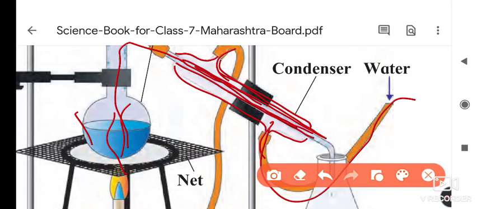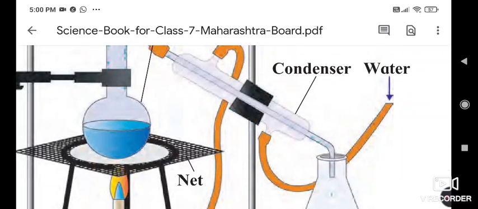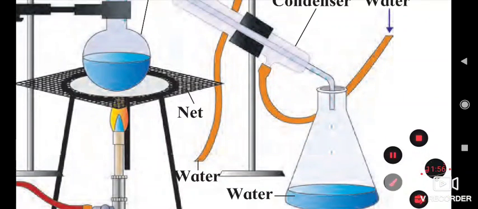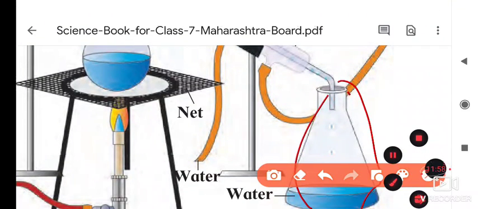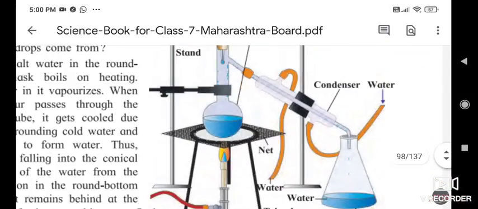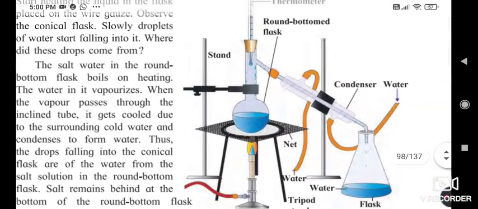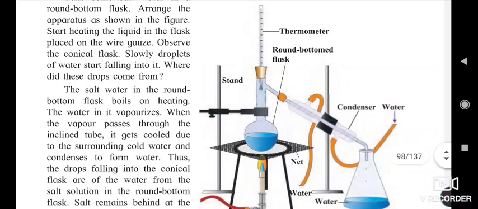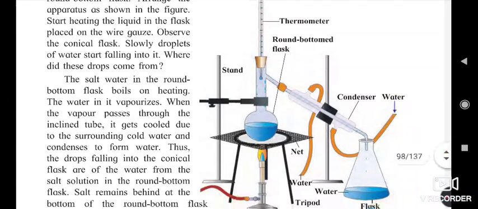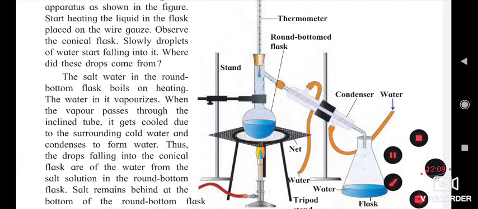And due to this, the condensation of the water vapors takes place, and water drops are formed, and those water drops collect inside this beaker. So this is a figure, beaker, otherwise we say it is a flask. So how is the process going on, that we will discuss at first.